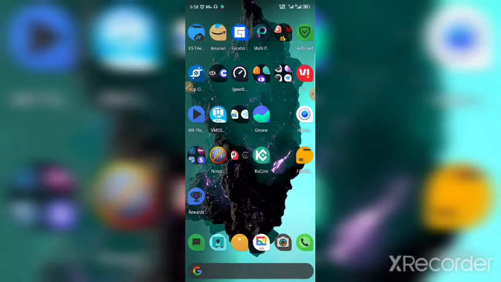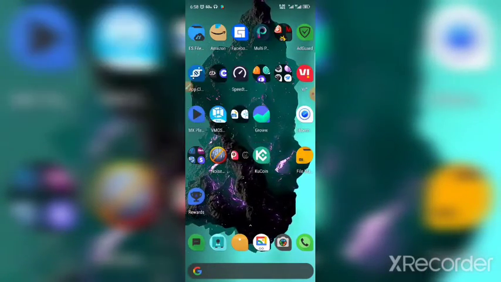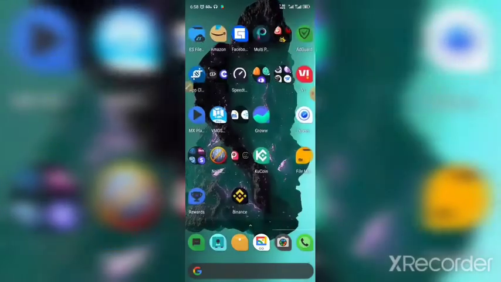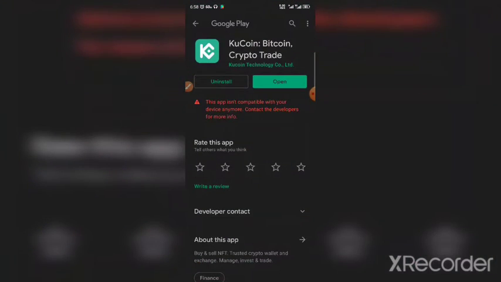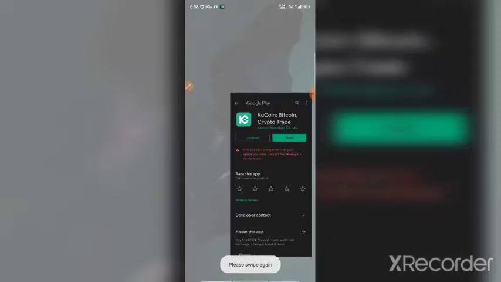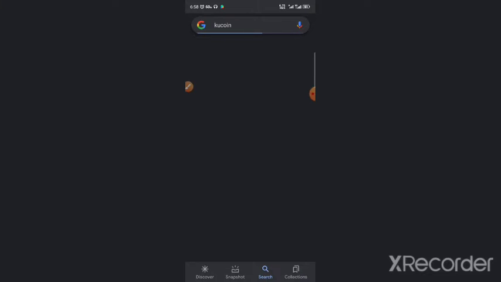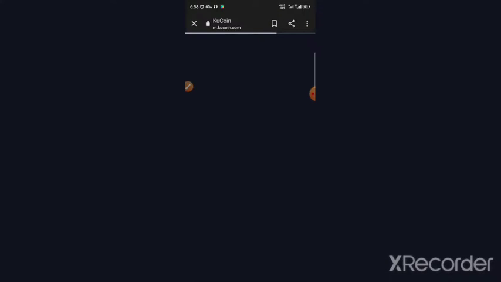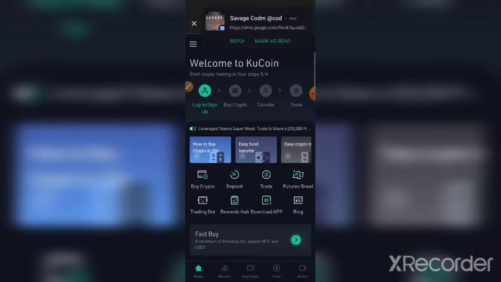When you open any application, any app like this particular KuCoin app or this Binance, I normally use these two. You can use anything. If you search in Play Store and it shows that it is not compatible or anything like that, just go to Google and search, and then download it from this particular place. You can download the KuCoin app.